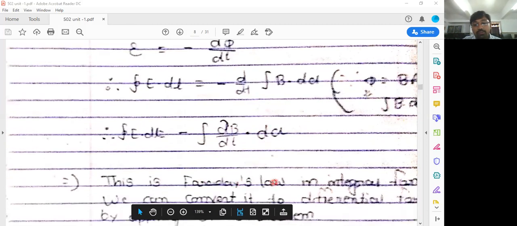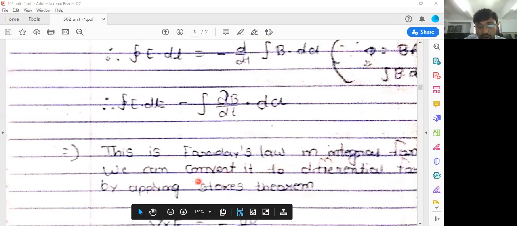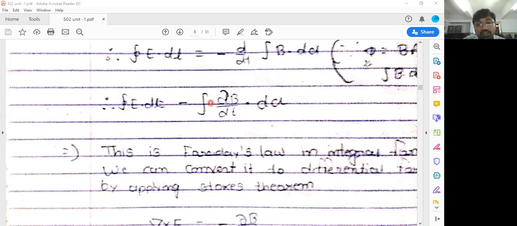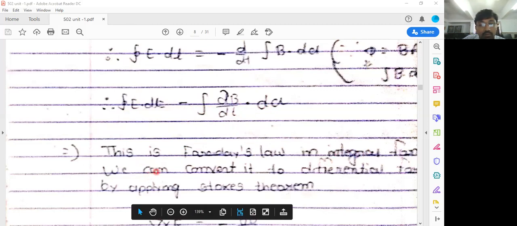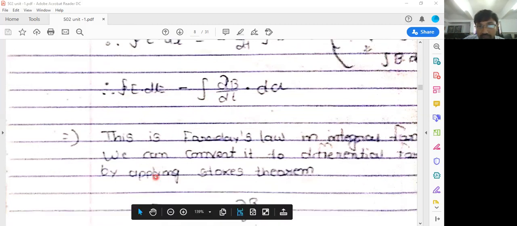So this is Faraday's law in integral form, and we can convert it into the differential form by applying Stokes theorem. So this is Faraday's law, that is integration E dot dl is equal to minus integration del B by del t into dA. So on both sides there is an integration. This is Faraday's law in the integral form. Now we will convert this integral form into a differential form by applying Stokes theorem.